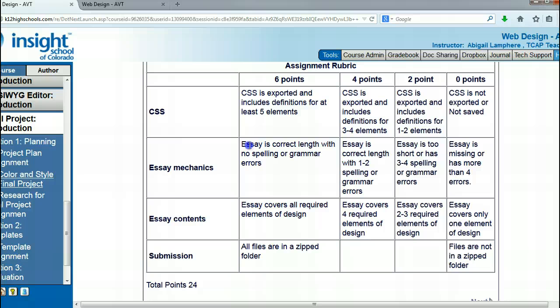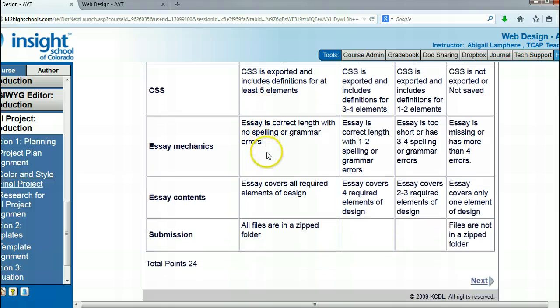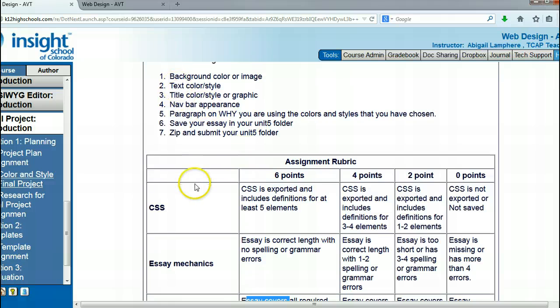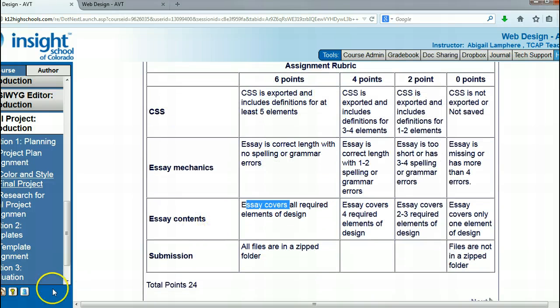So in your essay, make sure you have no spelling and grammar errors. A couple paragraphs is fine. Make sure you cover all the information required in these bullet points, and you should be good to go for that assignment.